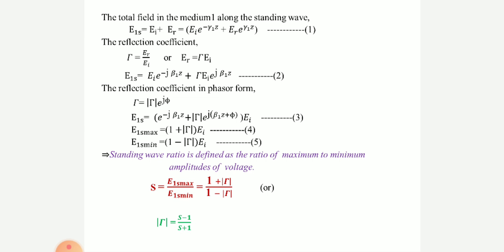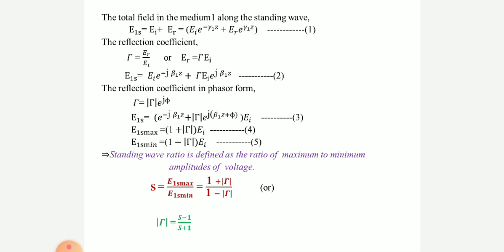We can express reflection coefficient tau in terms of the standing wave ratio as mod tau is equal to S minus 1 by S plus 1. S is a dimensionless quantity, but it is customarily expressed in decibels. Practically, we express this in decibels, that is dB. S in dB is equal to 20 log S base 10. So, this is about standing wave ratio.